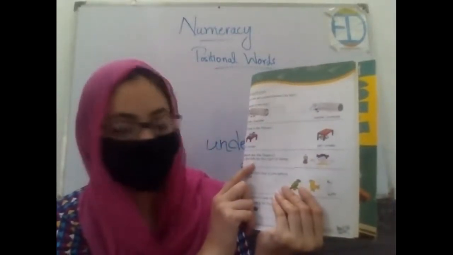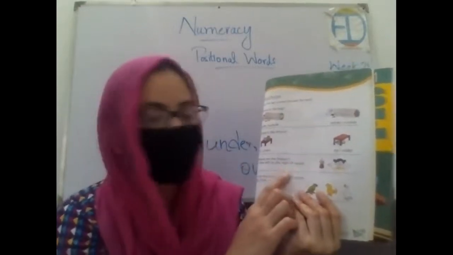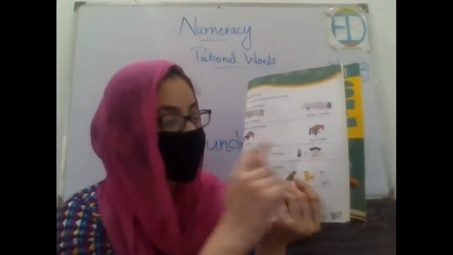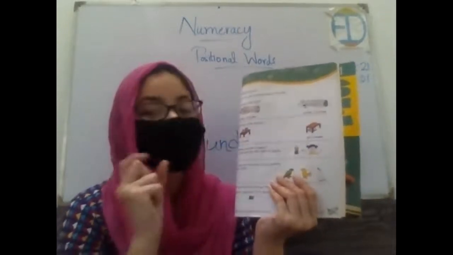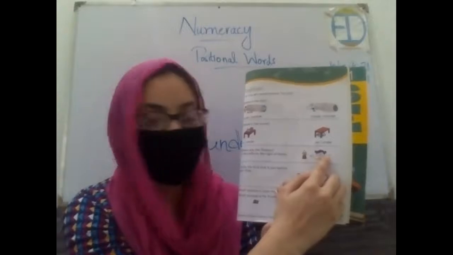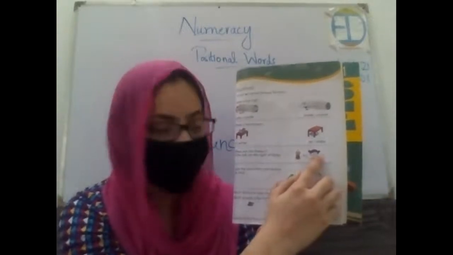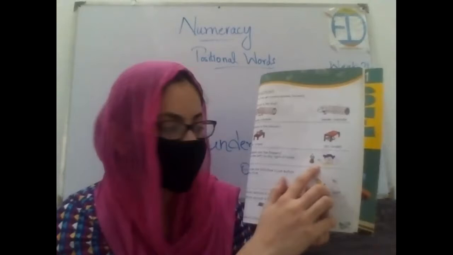Okay, let's move forward. Where are the flowers? To the left or to the right of Sania? Now look at the right or left of Sania. You're not supposed to tell yours. You're supposed to tell Sania's. So this is Sania's right hand and this one is Sania's left hand. So the flowers are to the right of Sania.